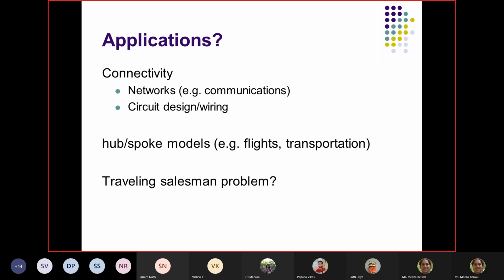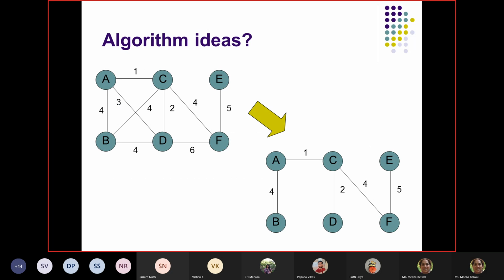So your flight, your transportation, any model you have, and then you also have the traveling salesperson's problem, TSP, right? Wherein the traveling salesperson wants to visit the maximum places so that he has to follow the minimum cost. He has to follow the minimum distance. So TSP we will be studying when we talk about dynamic programming and other approaches as well. Okay, so we will take it up there. So typically we are saying that any problem where we are able to represent it in the form of networks, we are going to use the spanning tree concept.